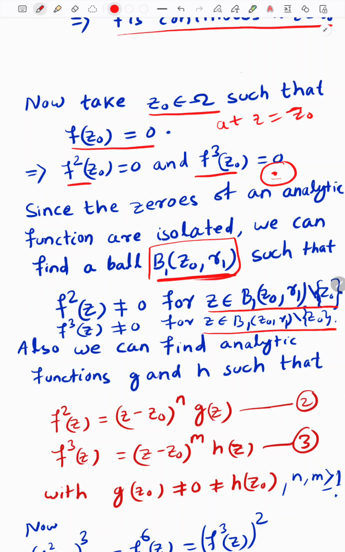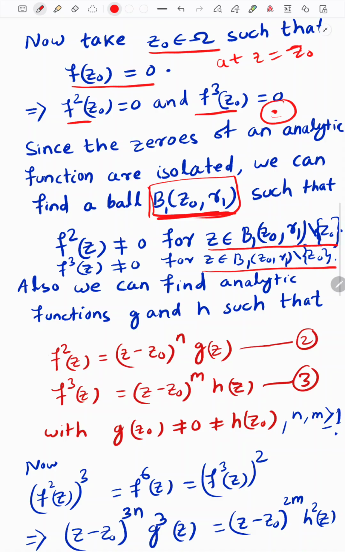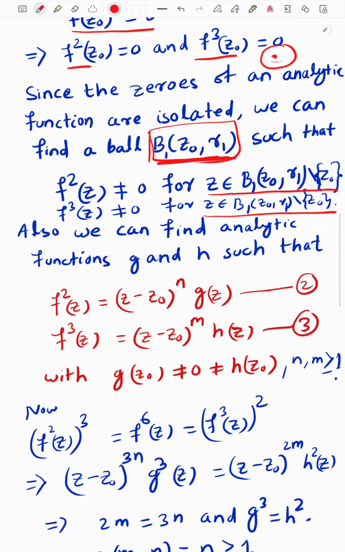In the logical sense, we can find two neighborhoods, but we can also take their intersection. That intersection ball is this one, so do not confuse it with the other. Finally, up to this point, we found a ball on which f square and f cube are non-zero on the deleted ball of v1. We are discarding the point z0 because at z0 both are 0.